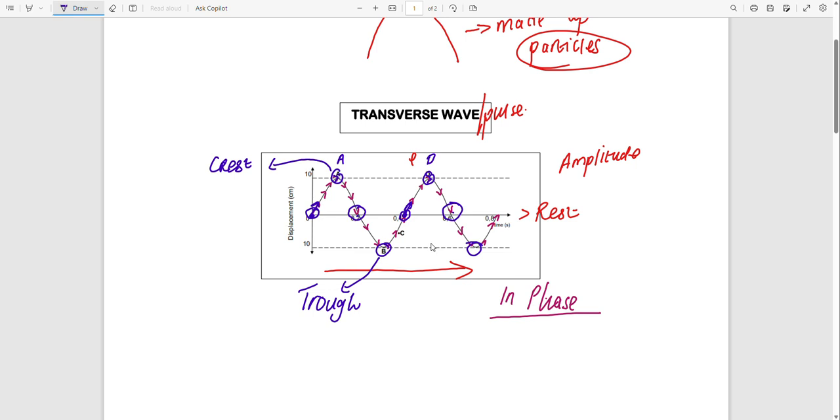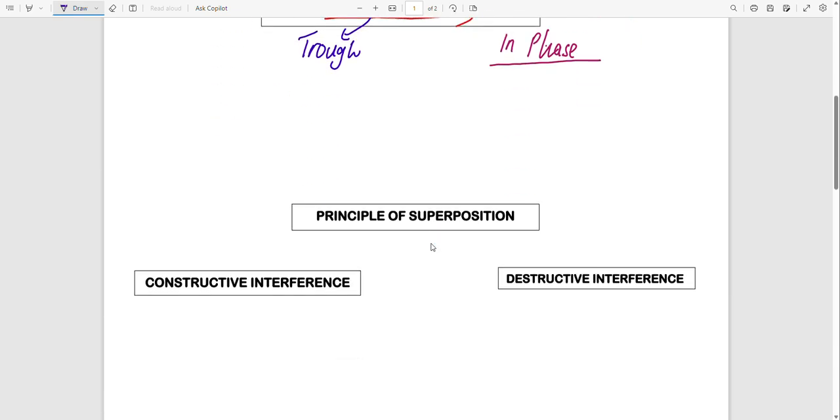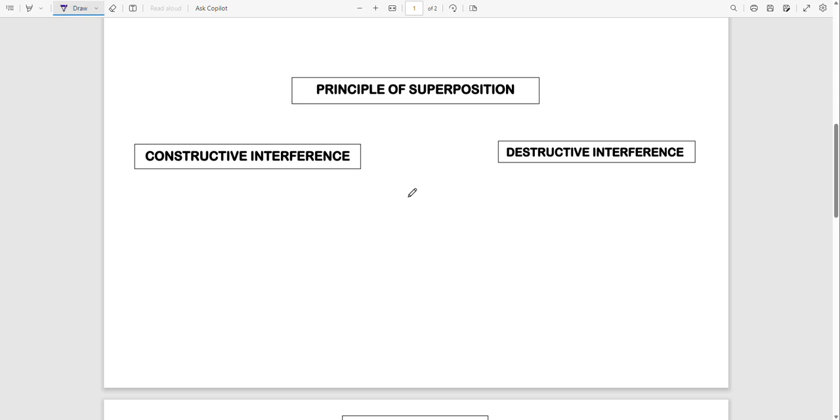So let us move to the principle of superposition. On the principle of superposition, they say this one is the algebraic sum.